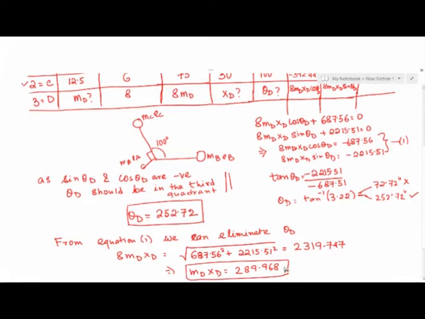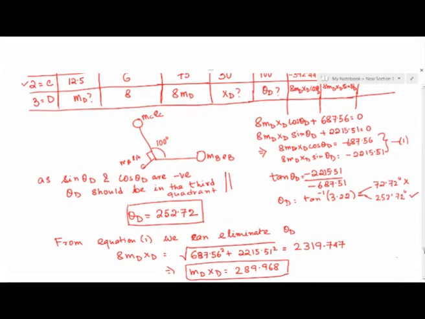So the moment balance could lead us to this stage wherein we have been able to get the angular orientation and we have been also able to get a quantity which is md xd, but we are not able to get md till this stage, we are only able to get xd.